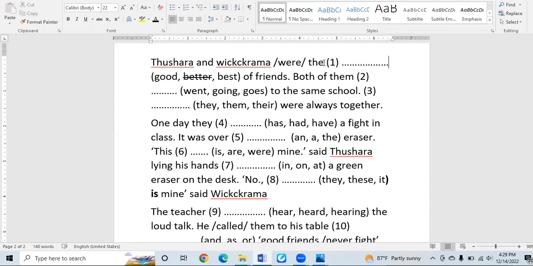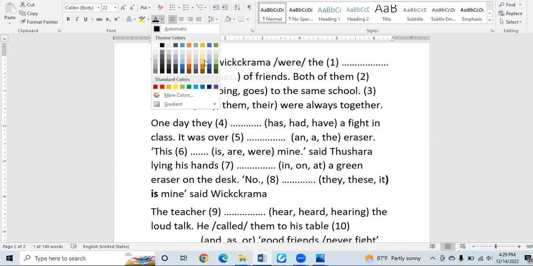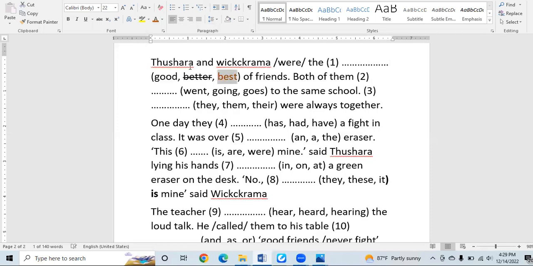Now the word "the" is available in the sentence. So of course, because of that, no hesitation, the word "best" is the most appropriate answer for the question. Okay, this is the answer. Why did we select "best" as the answer? It was because of the word "the". Now, did we go through the meaning of the sentence? No, not at all. We didn't need to.